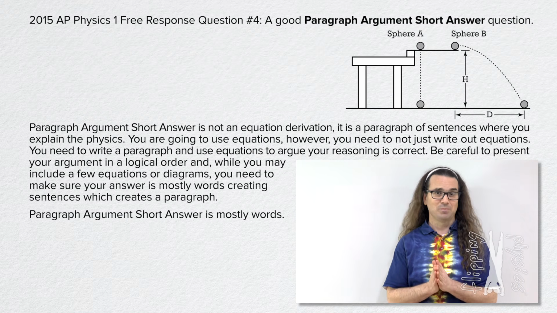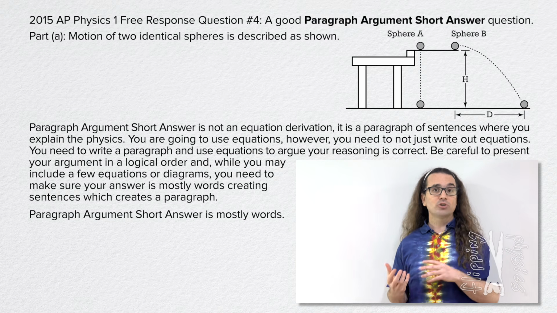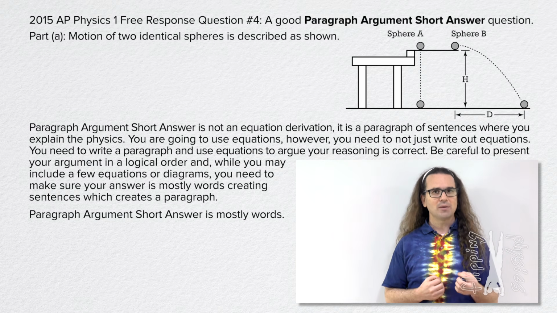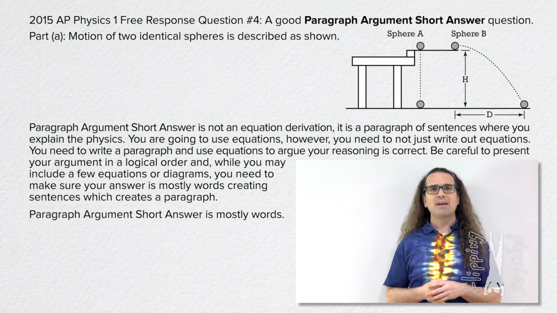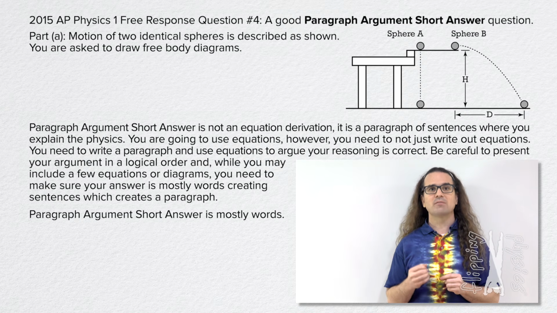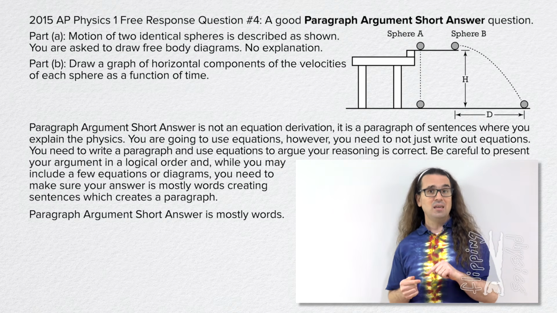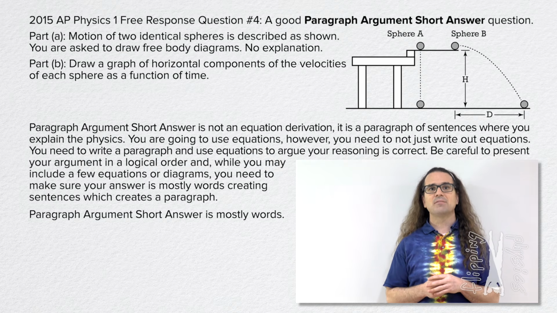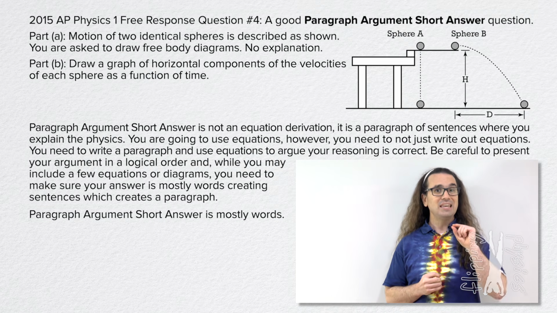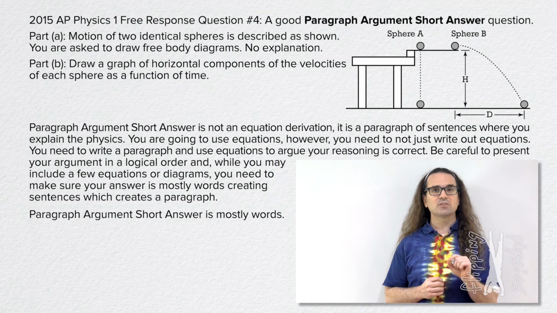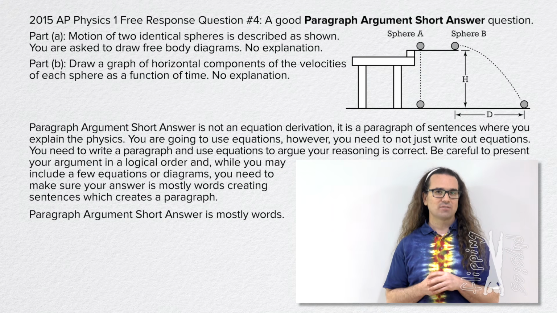A good paragraph argument short answer example is free response question number 4 from the 2015 AP Physics 1 exam. In part A, the motion of two identical spheres is described. One is in projectile motion and one is in free fall only. After a full description of the motion, you are asked to draw free body diagrams of the force or forces acting on the spheres. No explanation is asked for. In part B, you are asked to draw a graph of the horizontal components of the velocities of each of the spheres as a function of time. Still no explanation is asked for.